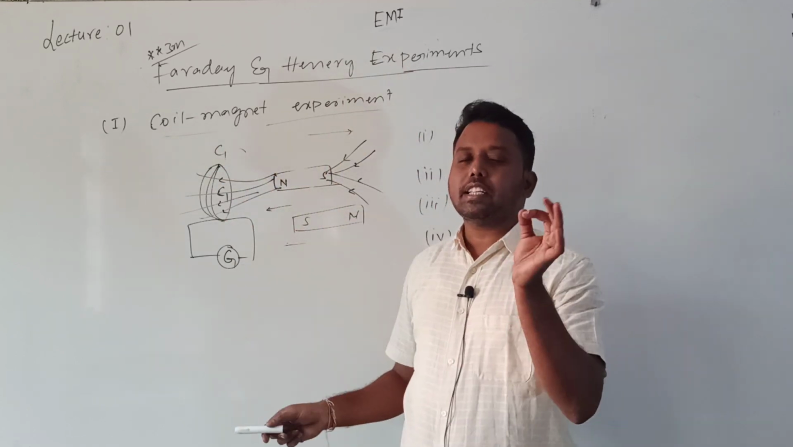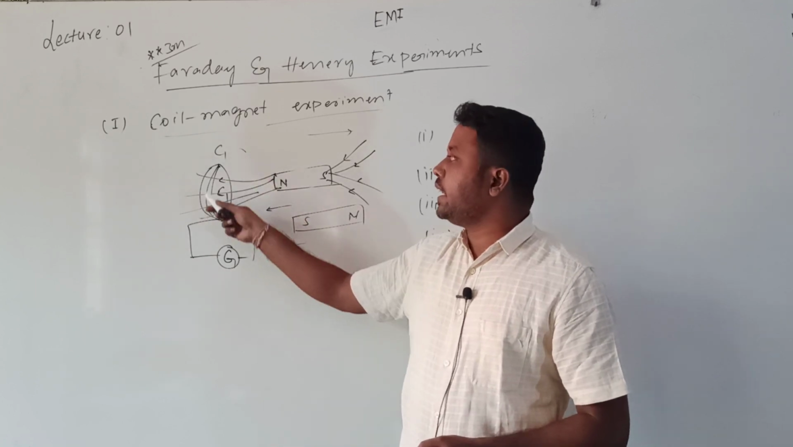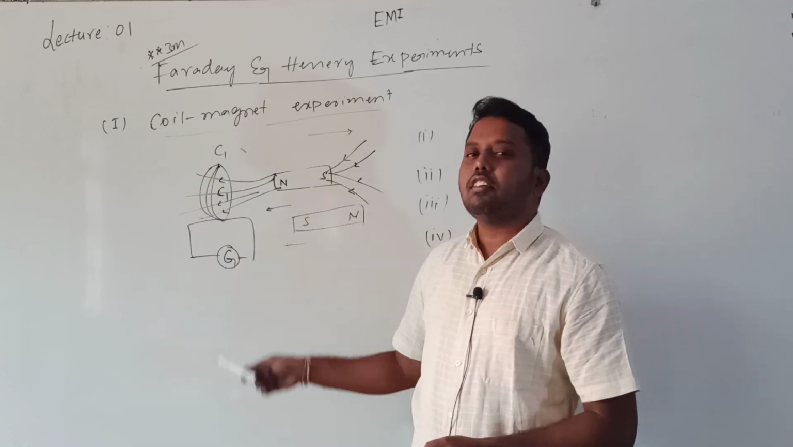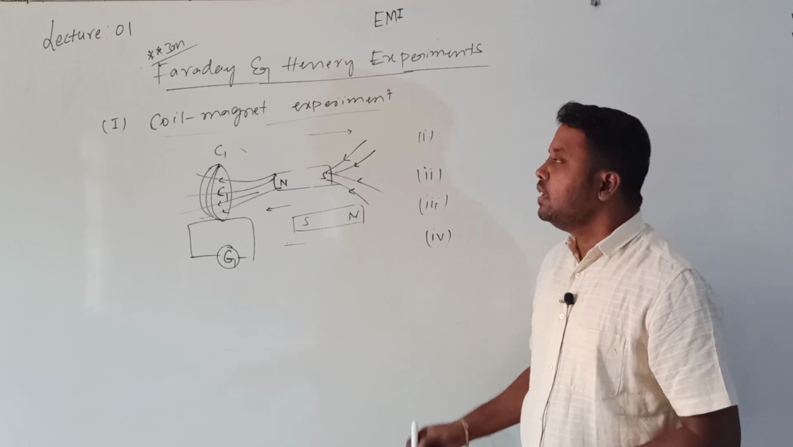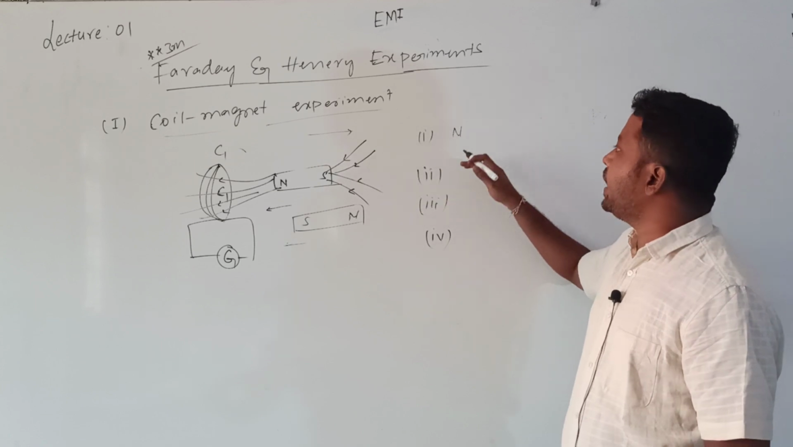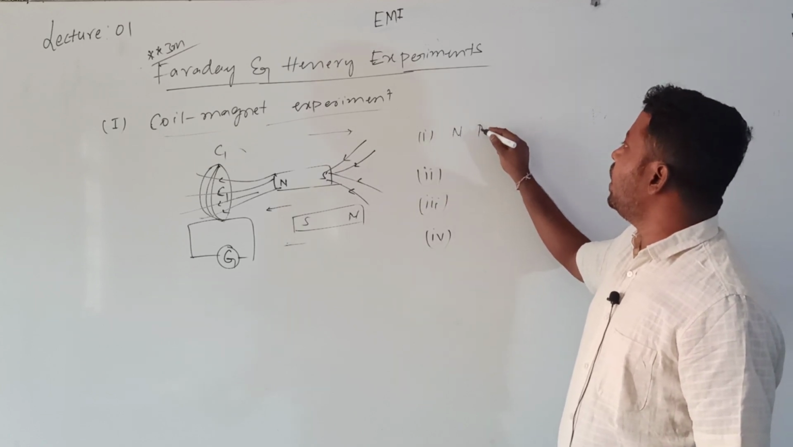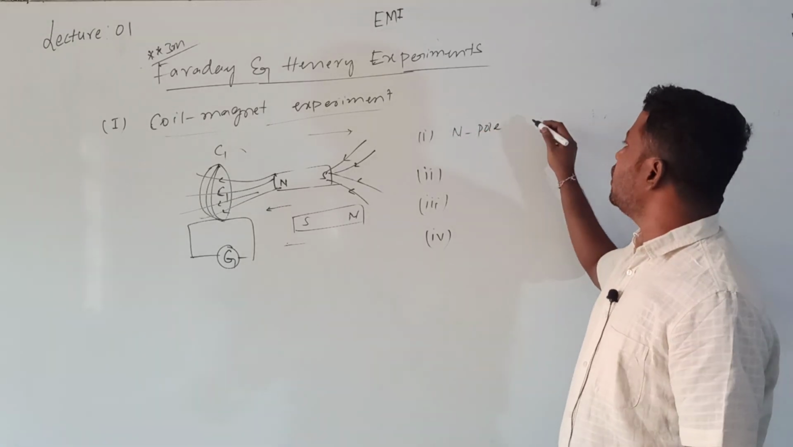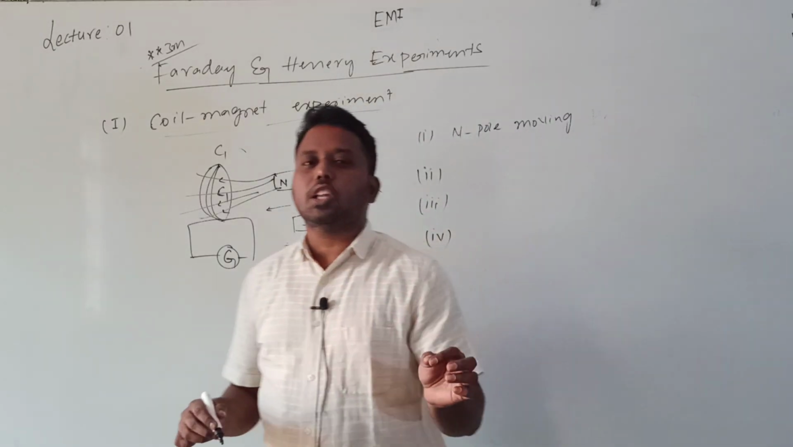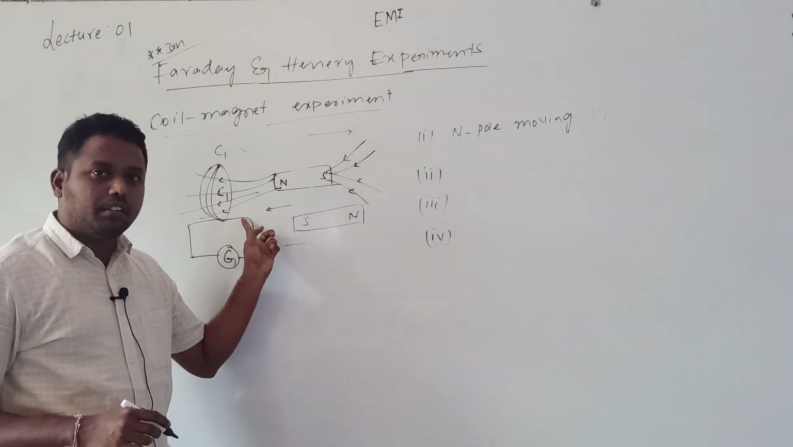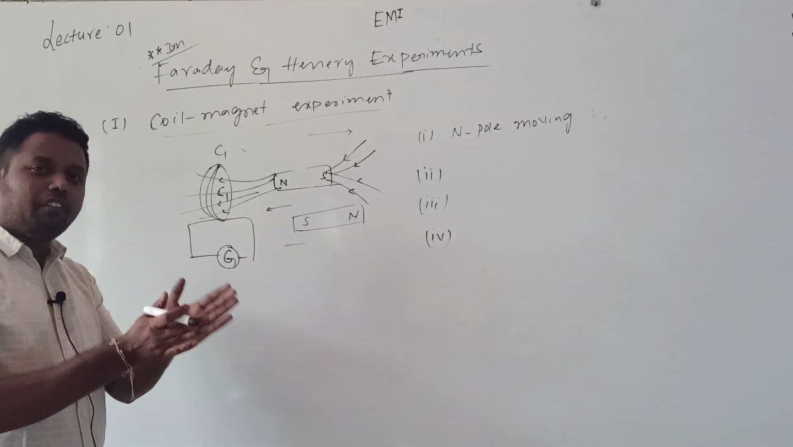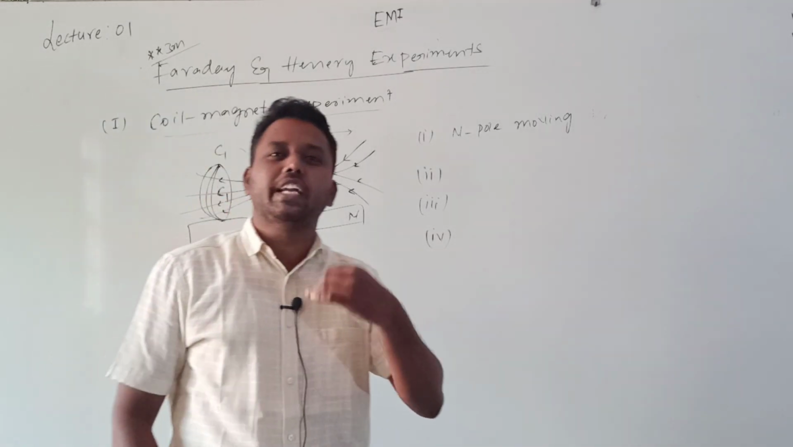In this coil and magnet experiment, first we need to consider a coil. This coil is connected to a galvanometer, and consider one bar magnet. So then what happens? Let us move the north pole of the bar magnet towards the coil. You can write. They observe... you should not write your own story. What is the experiment they performed? Only that experiment's conclusions you need to write.